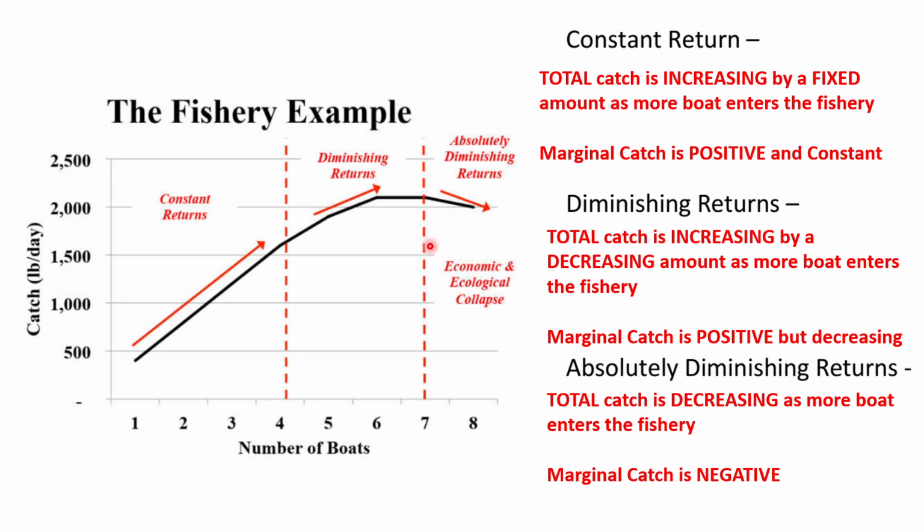Okay. All right. Now, because of this property of fishery and many renewable resources, you can see right away that there must be an optimal amount. Anything beyond this is obviously inefficient. You're putting in more resources, more effort, and actually getting less in return. So the optimal must be somewhere here, either in constant return or diminishing return.